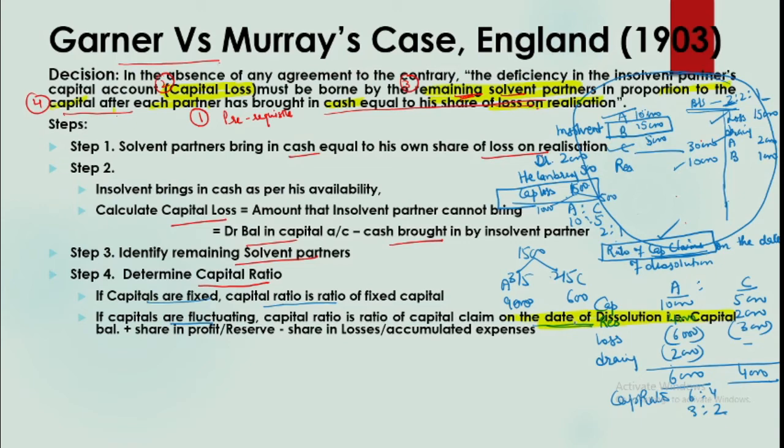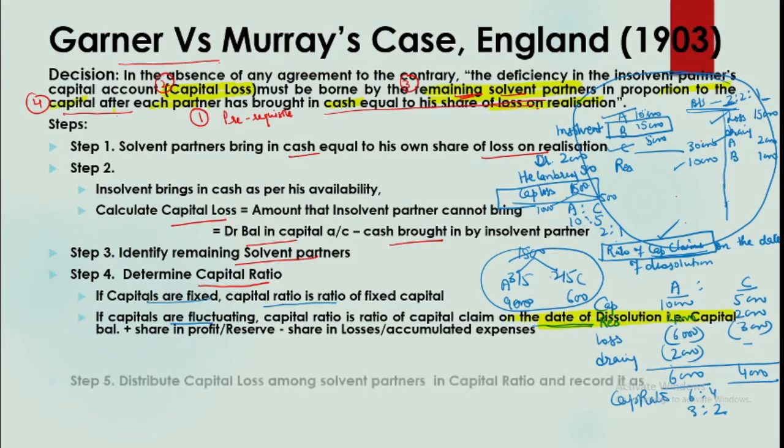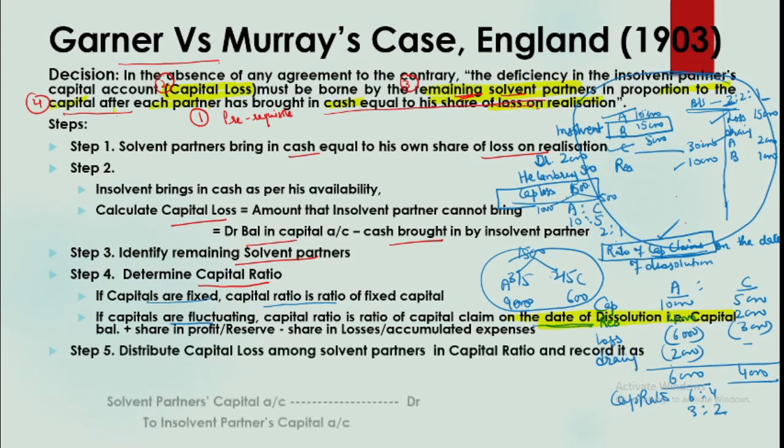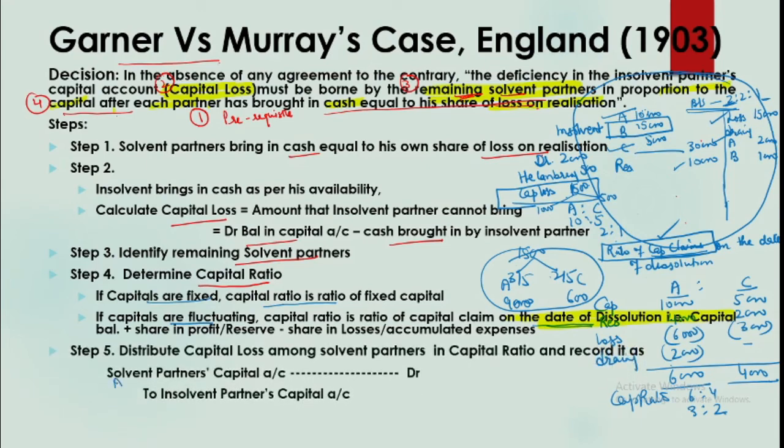Now once we have calculated the ratio, the question is how to give this loss. What will be the journal entry? Since A and C, that is the remaining partners, are bearing this loss, when we give loss to the partners, their accounts are debited, their claim reduces. So remaining partners' accounts will be debited. That is, A and C's accounts will be debited, and B, the insolvent partner's account, will be credited.